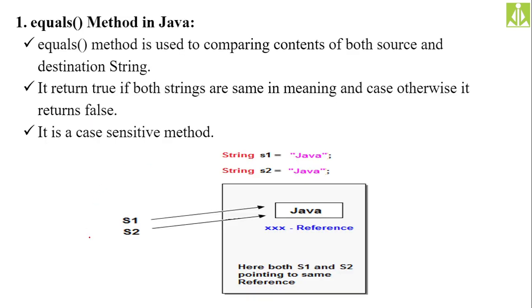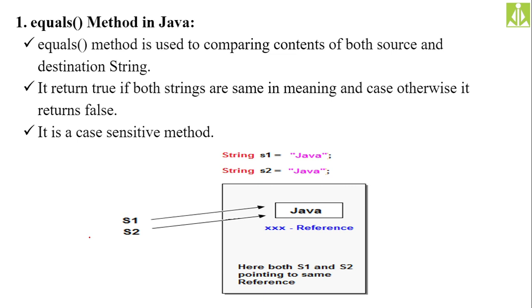The first thing is the equals method in Java. The equals method is used to compare contents of source and destination strings. If you have two strings and you want to compare the objects of those two strings, then go for equals. It returns true if both the strings are the same in meaning and case. Otherwise, it returns false. It is case sensitive. So if one string is lowercase and the other is uppercase, even if you have one character difference in case, it will not return true, it will return false. If both strings are the same in characters and in case, then it will return true.